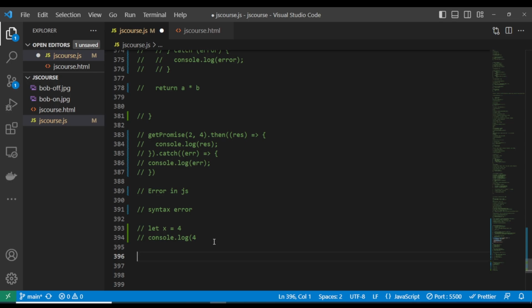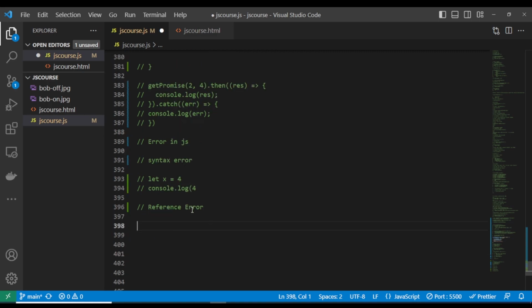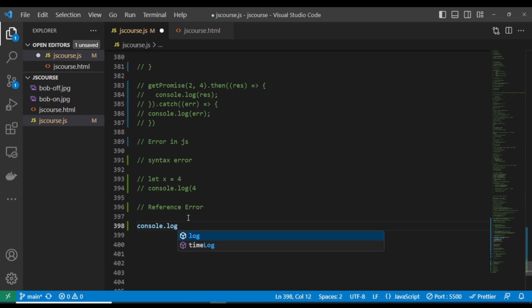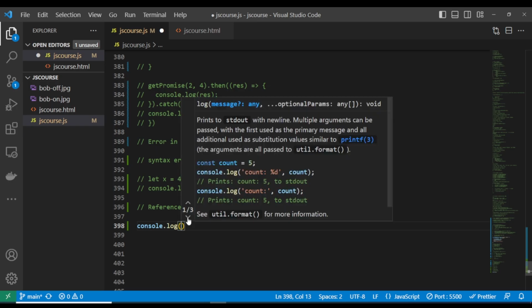There's another error called the reference error. So when you try to reference a variable that is not defined or you don't have access to it, it gives you a reference error. So now let's console log s.